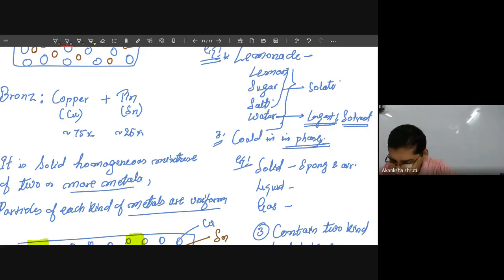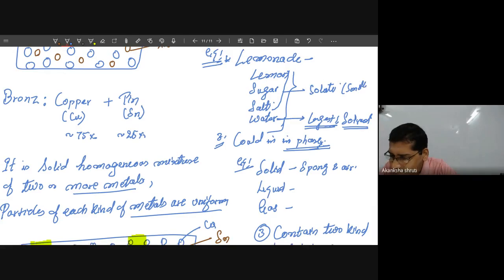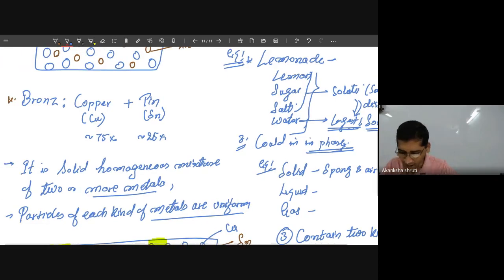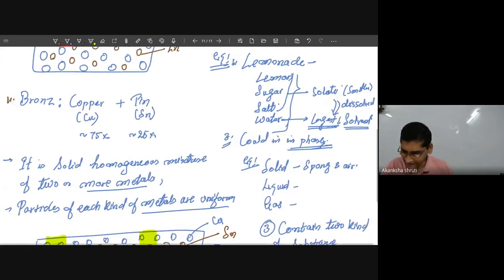So the substances present in a smaller amount get dissolved in the substance present in larger amount. How does it get dissolved? What do we mean by dissolving? How much can it dissolve? That is called the concentration. So next day we will learn about all these things.